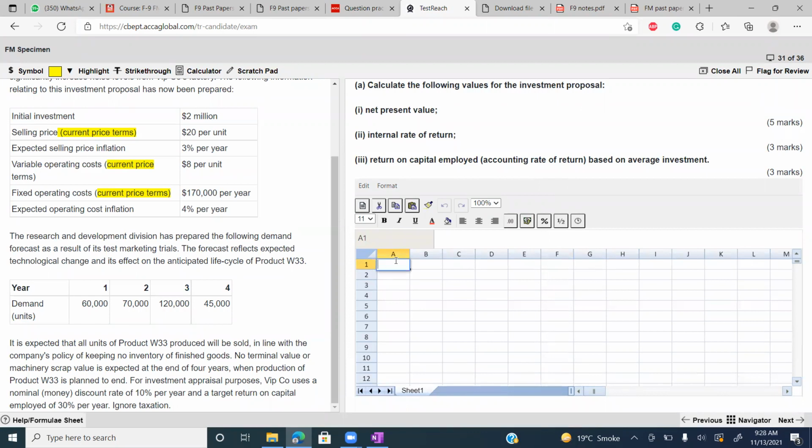Part A. And first part, NPV. Net present value.